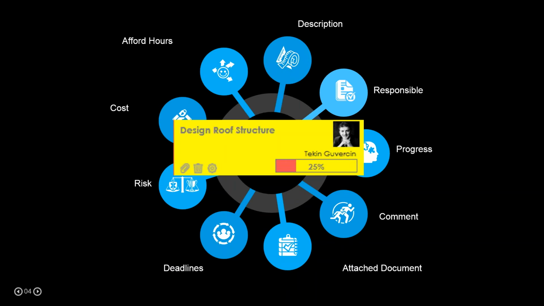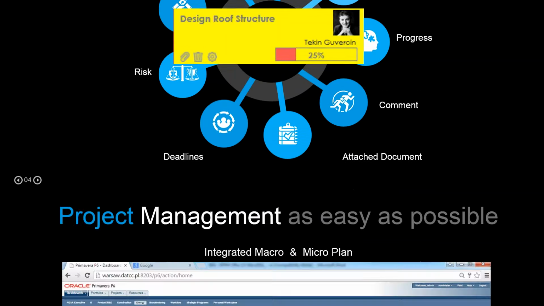Design of structures needs to be done by Tech-In, the deadline is 1st of August 2017, and you need to do this job in 80 hours. The document mentioned, the specification, is attached, and there are some risks. If we do not receive the contract on time from the customer, we can be delayed in starting. The cost of this work is 80 hours, plus it requires two trips to the customer office. That kind of information we can put on the card.